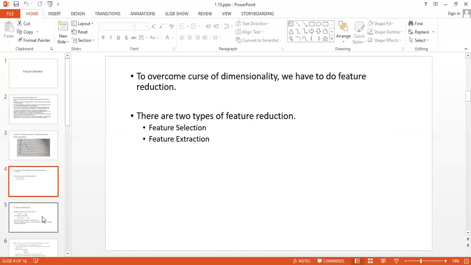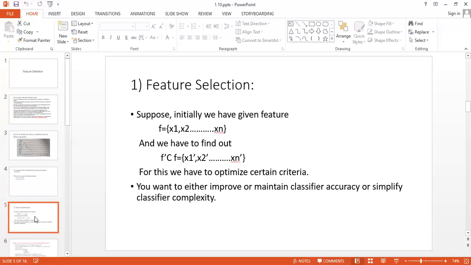And by doing feature reduction, we can overcome the problem of curse of dimensionality. We will see one by one in detail. So first thing is feature selection. Suppose initially we have given features. Suppose f is the feature set in which we have the dimensions x1, x2 up to xn, and what we have to find out is f dash, which belongs to f, with x1 dash, x2 dash up to xn dash.